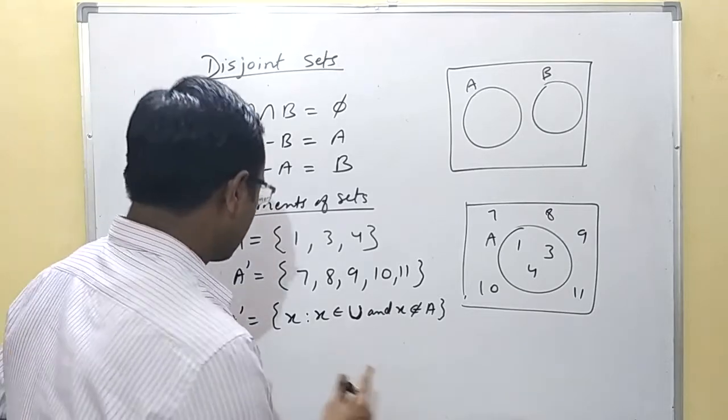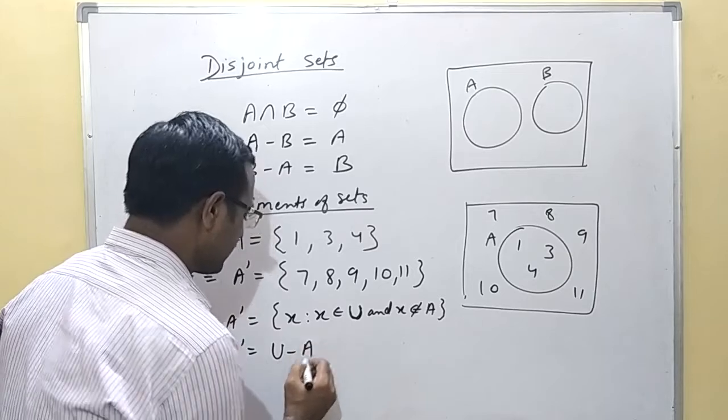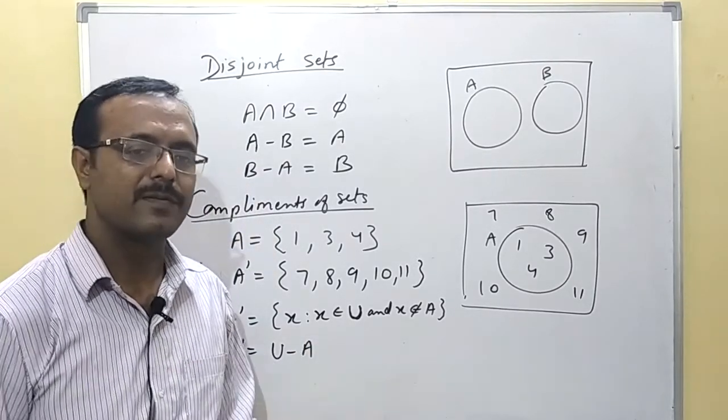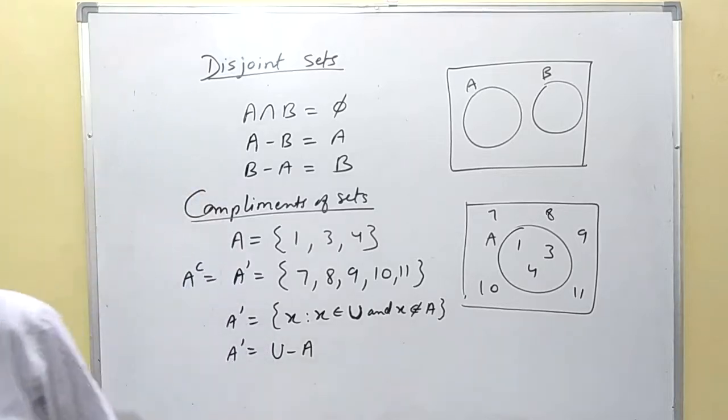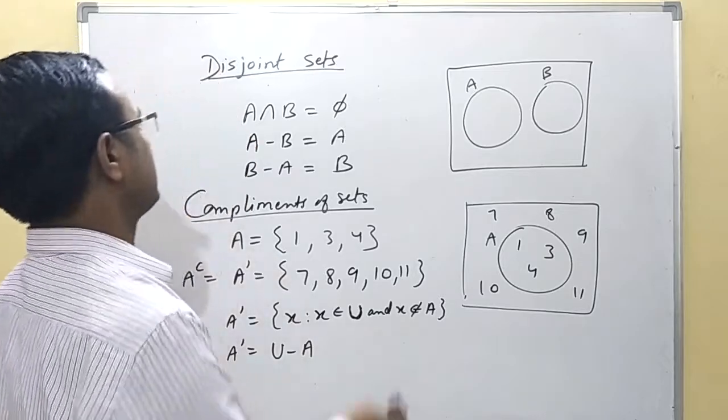Now we can also write this as A dash equal to U minus A, that is all the elements of U excluding the elements of A. U is the universal set. Now coming to the properties of complement sets.